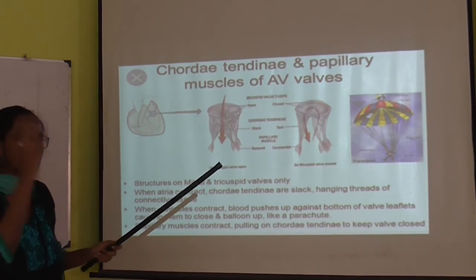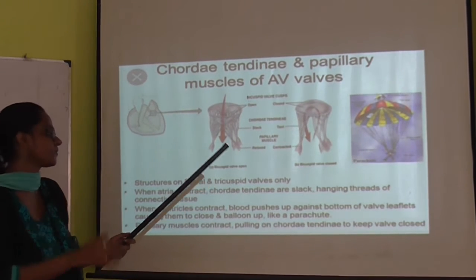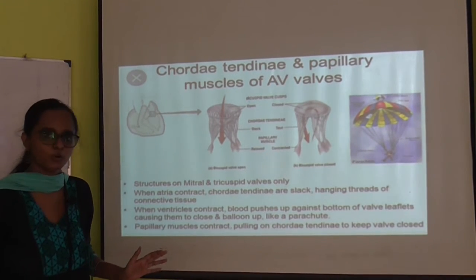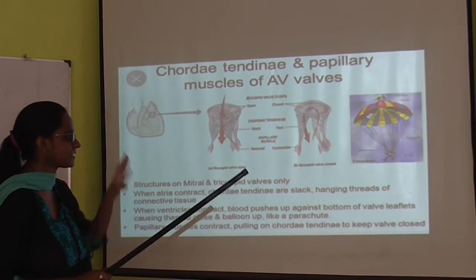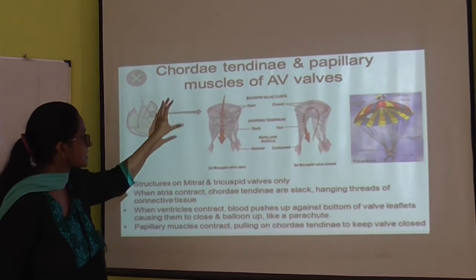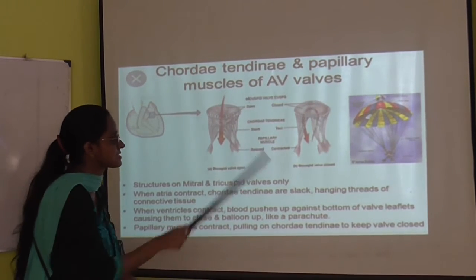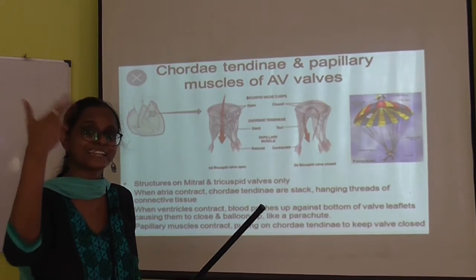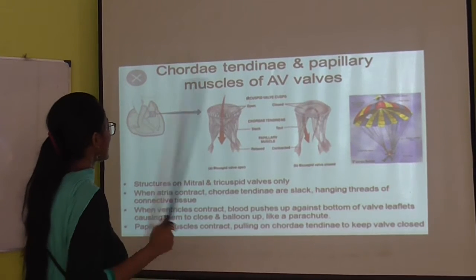Okay, means in the closing and opening of the valve, these muscles are playing a great role. Clear? You have to understand this by the concept only, that where these muscles are present. If you understand where these muscles are present, the function will be automatically clear in your mind. Okay, next what happens?